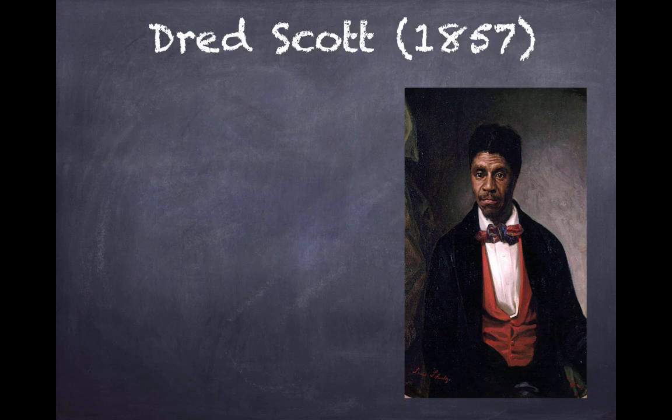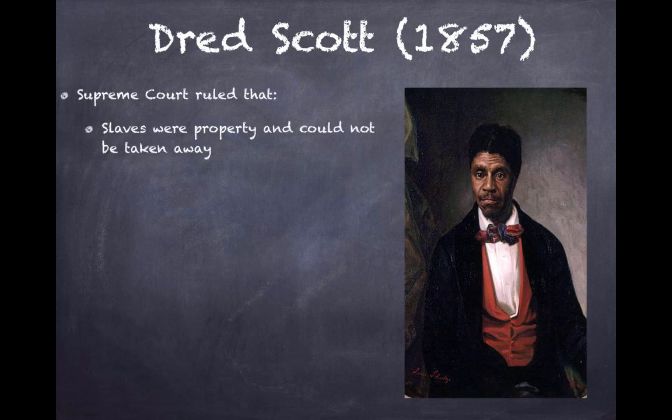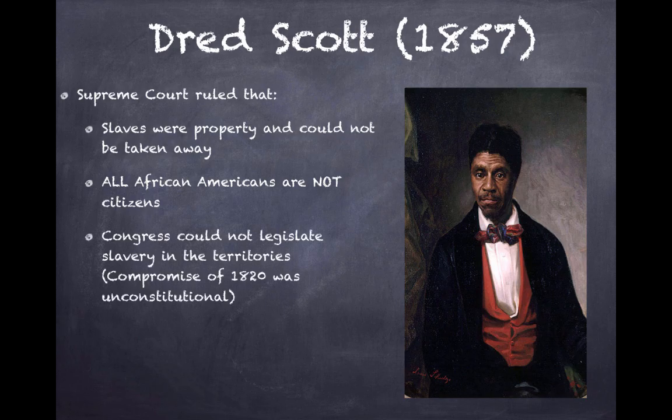Three years later, we have the Dred Scott decision. Dred Scott, a slave, sued for his freedom. The Supreme Court ruled that slaves were property and could not be taken away. They also said that all African Americans are not citizens, whether they are free or slave, and Congress could not legislate slavery in the territory. So they basically said that the Compromise of 1820 was unconstitutional.